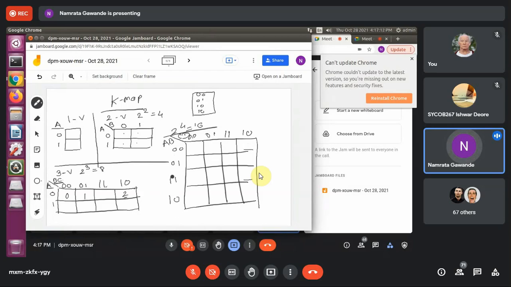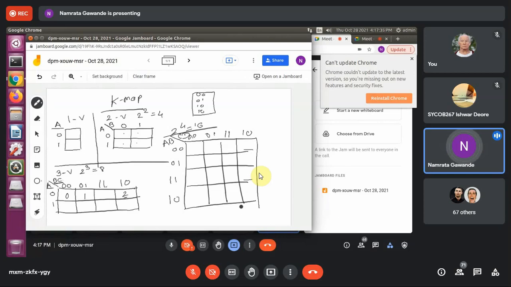Always take care of this point because this is the property of gray code. What is gray code? We'll see that later in the next part. But there should always be 1 bit difference between two adjacent cells. Fine. Now you can see for 2 raised to power 4, there are 16 cells.